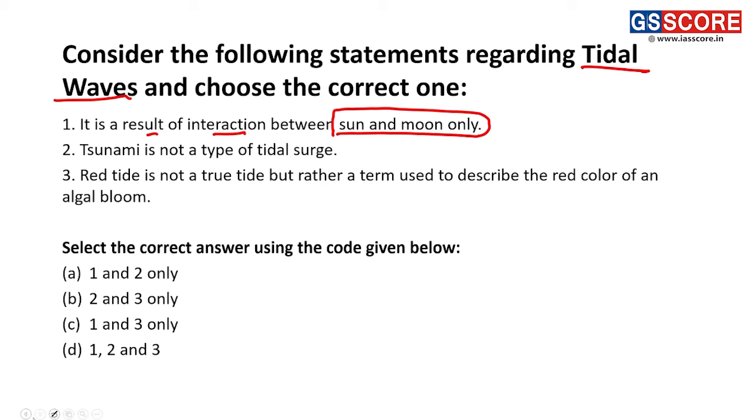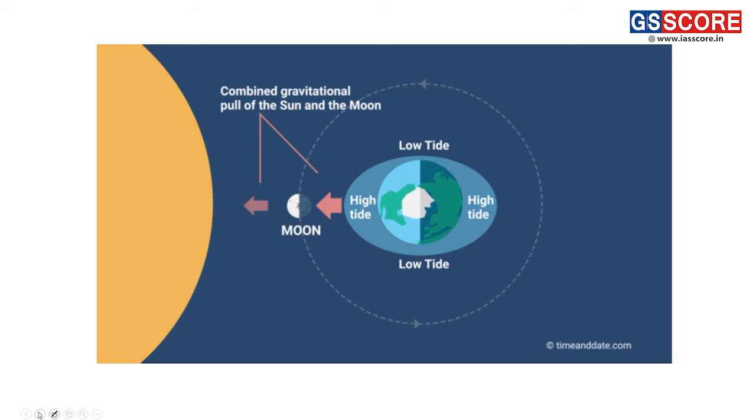There should be the presence of three bodies, that is sun, moon and earth. Secondly, the alignment of these three bodies, sun, moon and earth, should be on a linear scale.